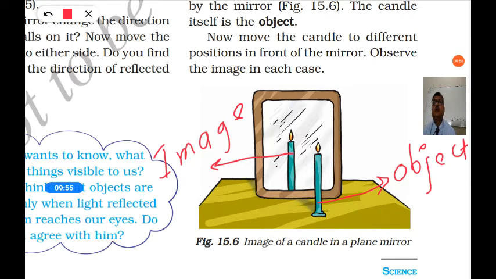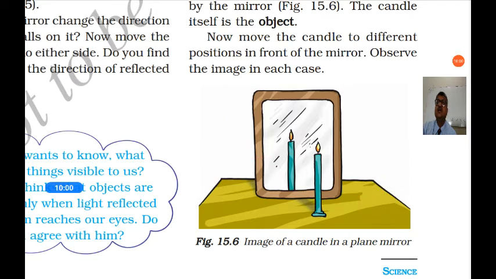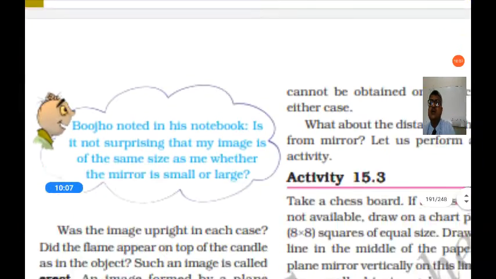So now move the candle to a different position in front of the mirror and observe the image in each case. If you move the candle here and there, you can see the image will also be formed at different positions.